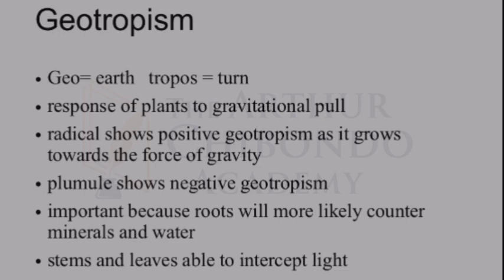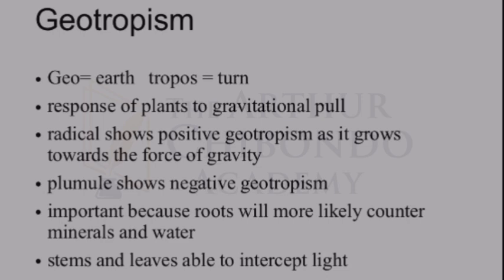In this case, the plumule shows negative geotropism because it's growing away from the ground, away from gravity. But the radicle is showing positive geotropism. That's why it's growing down with respect to gravity. In other words, the radicle is respecting gravity, but the plumule is going against gravity.